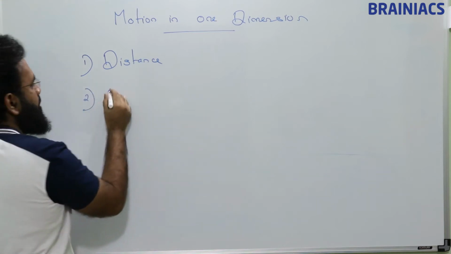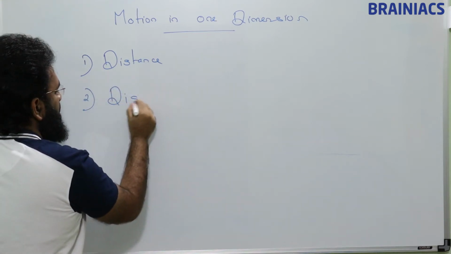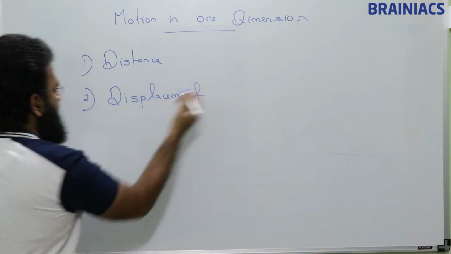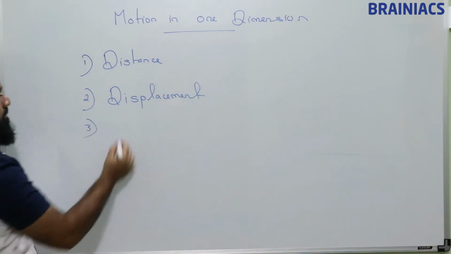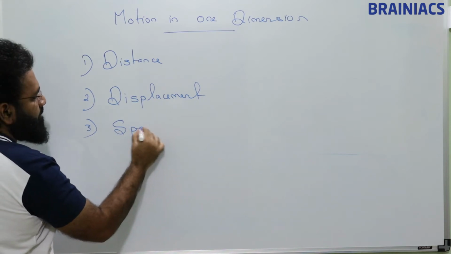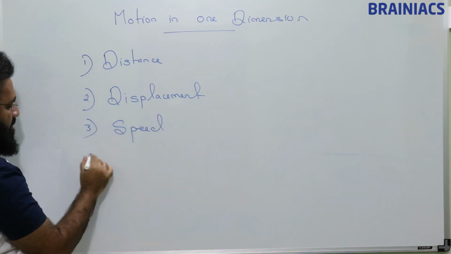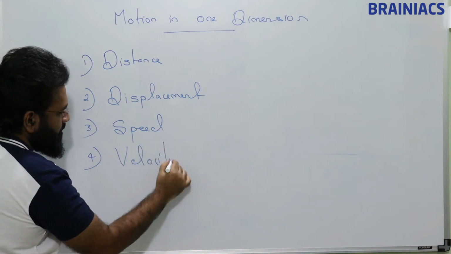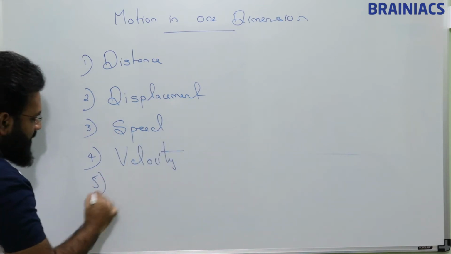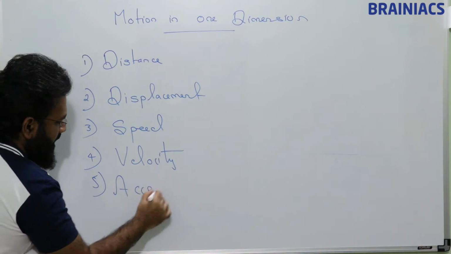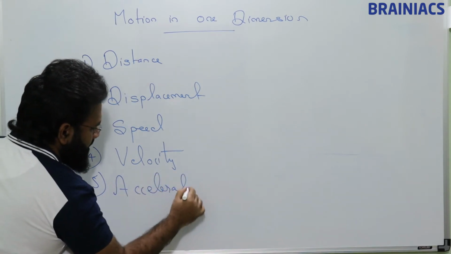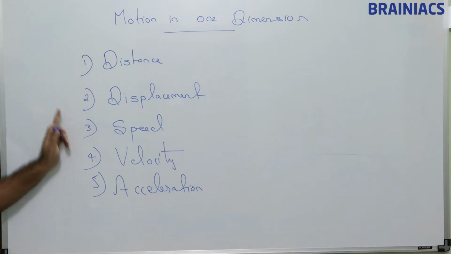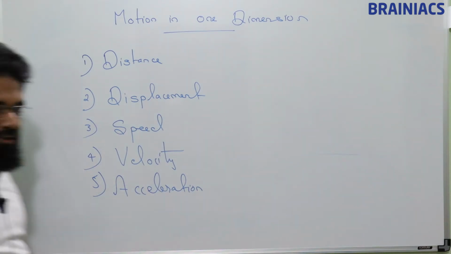Number 2, displacement. Number 3, speed. Number 4, velocity. Number 5, acceleration. Distance, displacement, speed, velocity, acceleration.